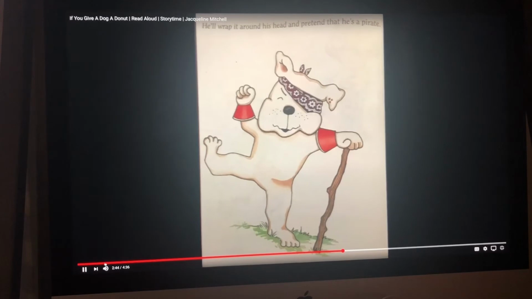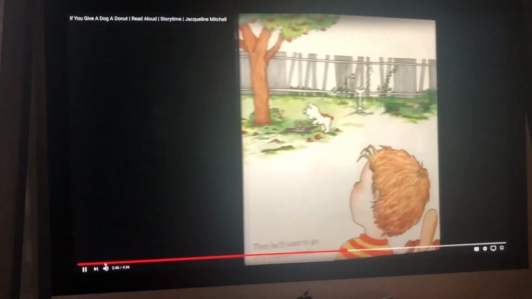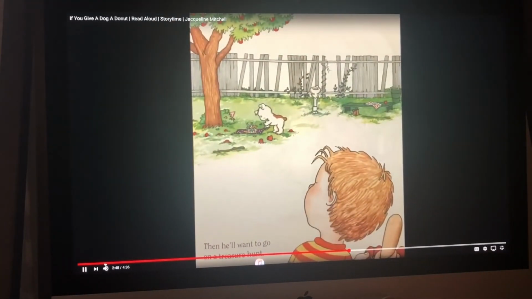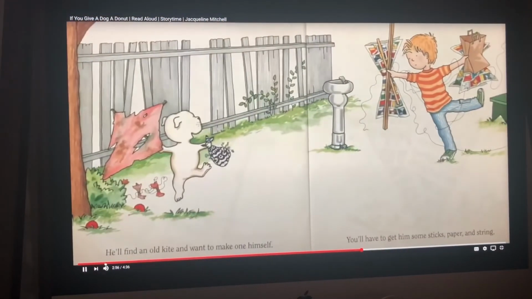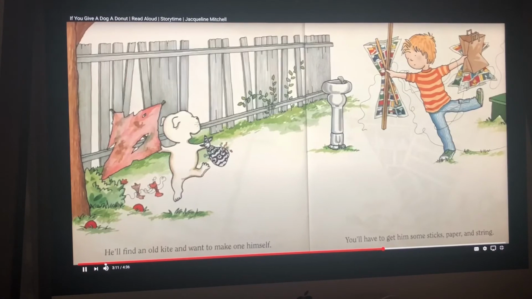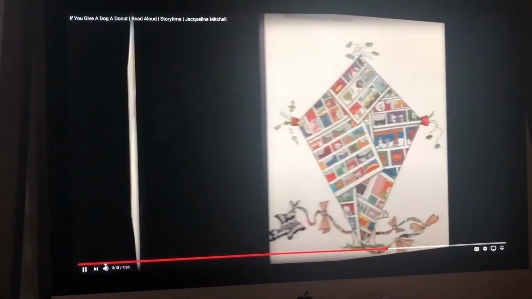Oh, that's very silly. Then he'll want to go on a treasure hunt. He'll find an old kite and want to make one himself. You'll have to get him some sticks, paper, and string. That'll be fun. I love to make kites.